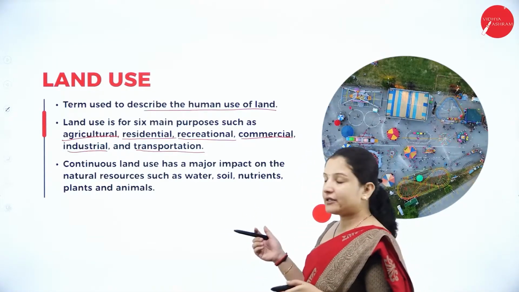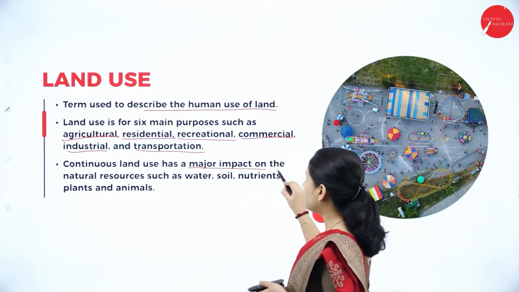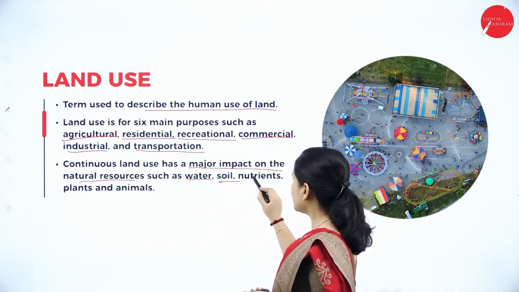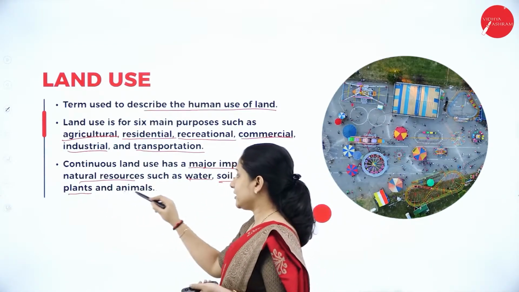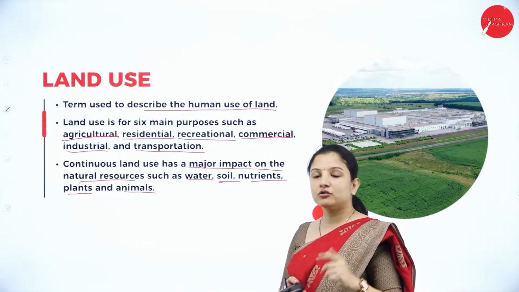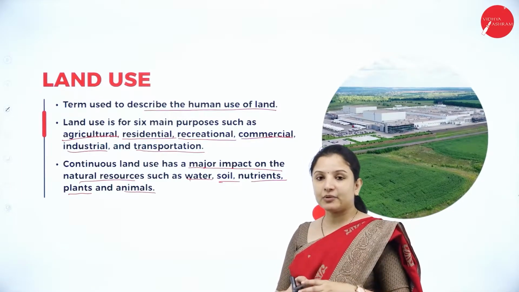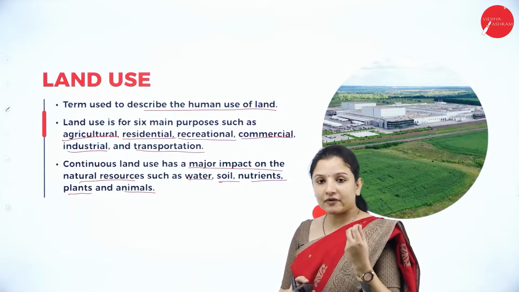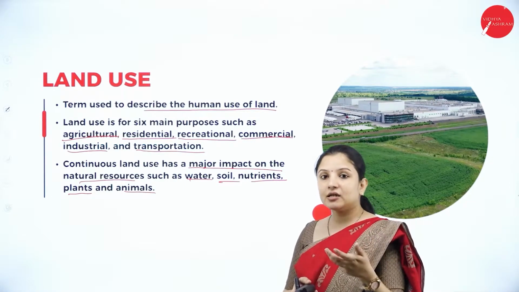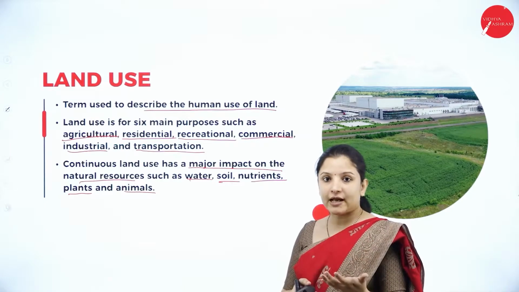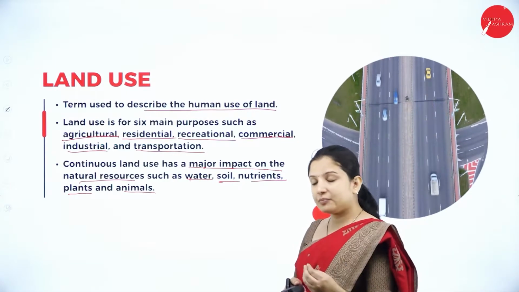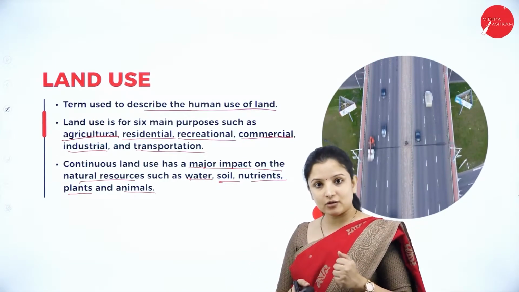And continuous land use has a great impact on the natural resources such as water, soil, nutrients, plants and animals. If we don't use the land cautiously, we all know what happens in major cities. Because of the unavailability of proper land for housing, lakes are illegally converted into land. So there we are depleting the available water resources, right? And if we deplete the water resource, then the soil will also get affected.